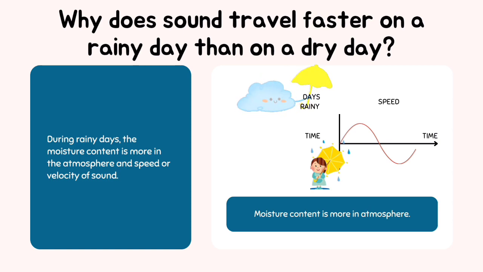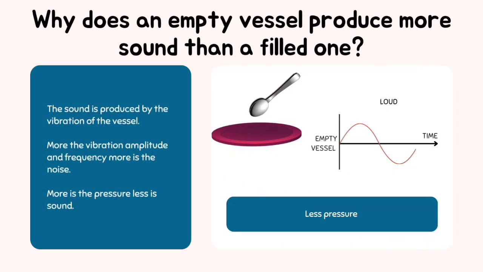Why does an empty vessel produce more sound than a filled one? The sound is produced by the vibration of the vessel. The greater the vibration amplitude and frequency, the more the noise. The more the pressure, the less the sound. Next question.